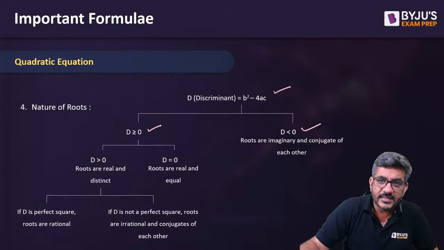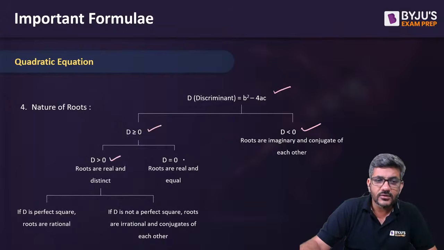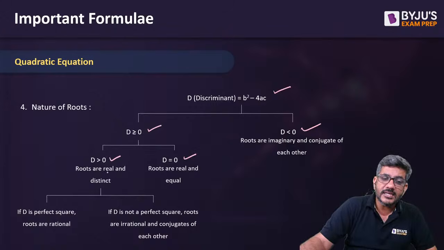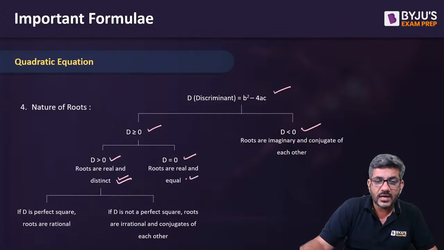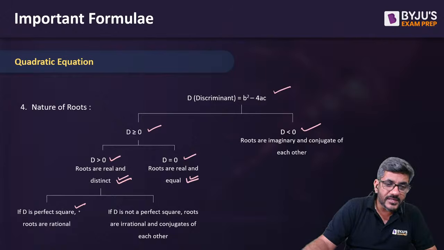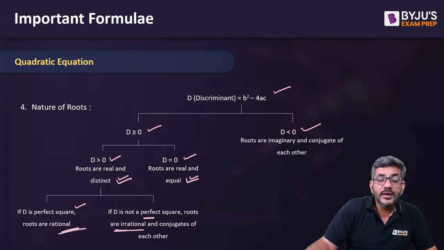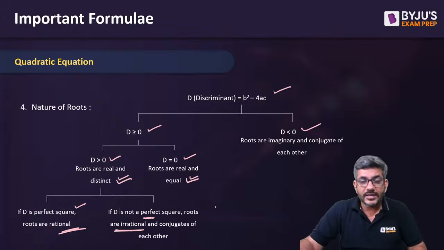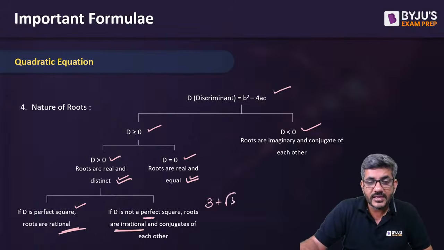If d is greater than 0, there are two cases, greater than 0 or equal to 0. If it is greater than 0, the roots are real and distinct. If it is equal to 0, the roots are real and equal. And once again, if it is greater than 0, again two cases. If it's a perfect square, roots are rational. If it's a non-perfect square, the roots are irrational and again conjugate of each other. That means if one is 3 plus root 5, other would be 3 minus root 5.